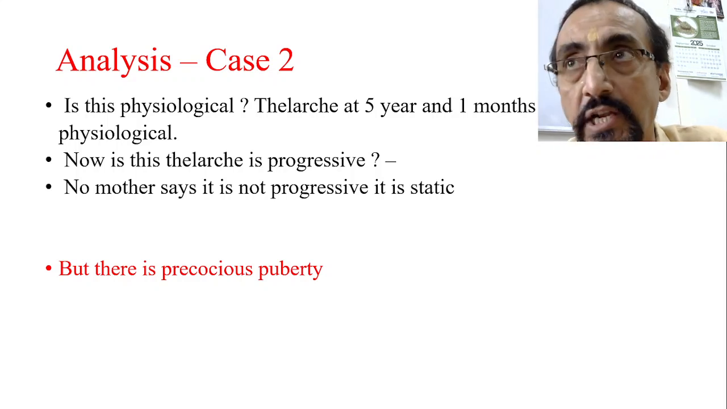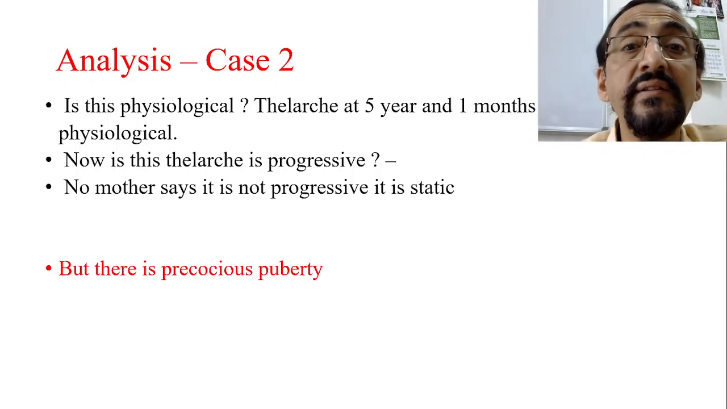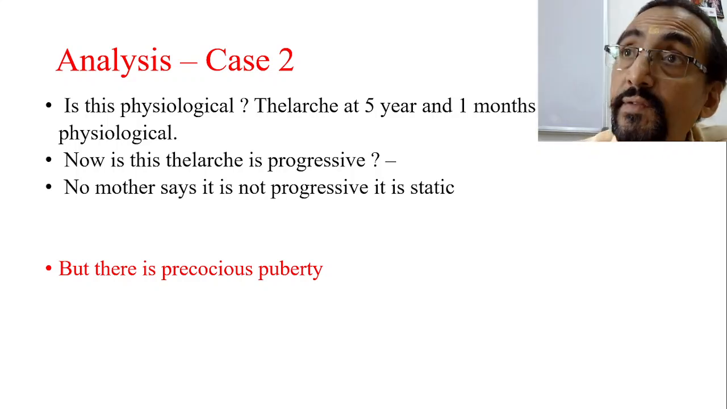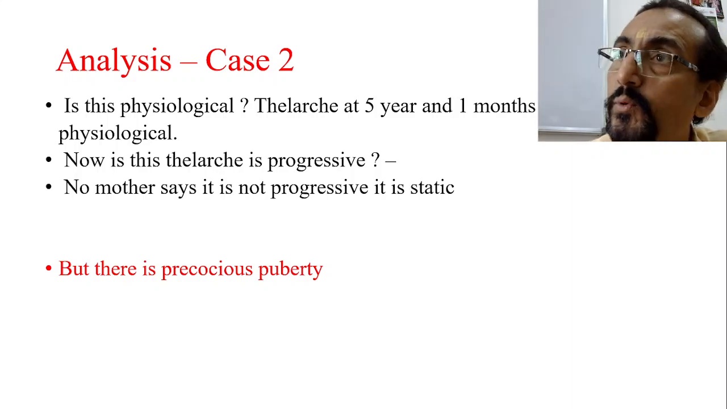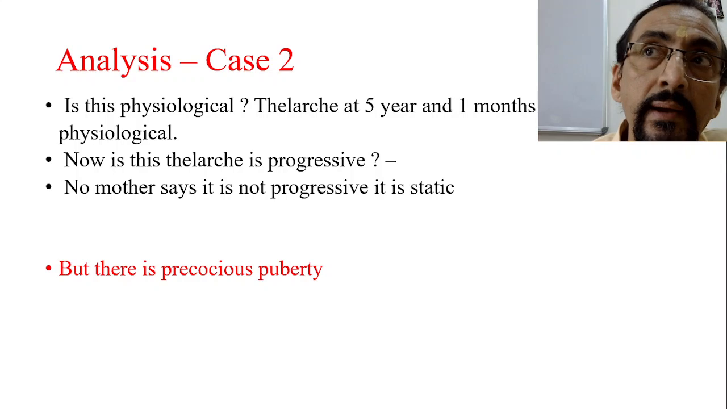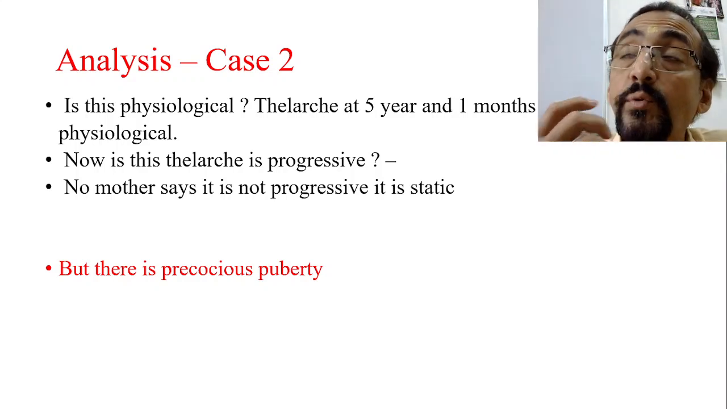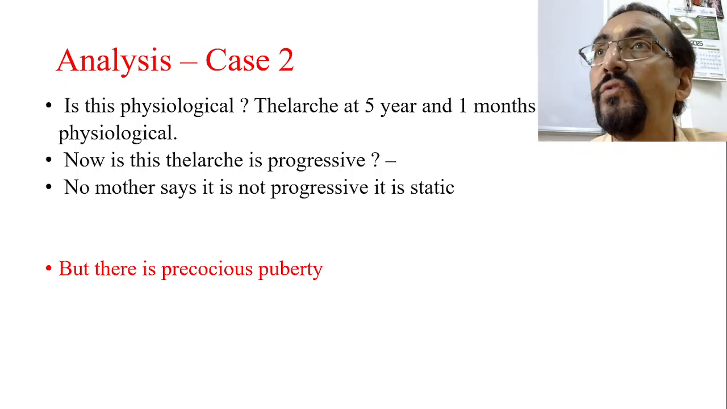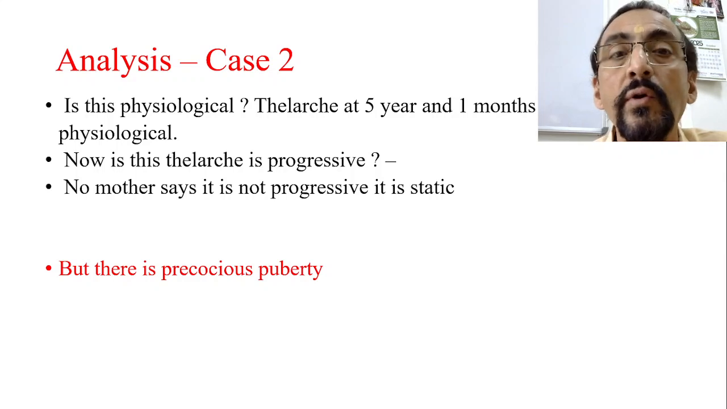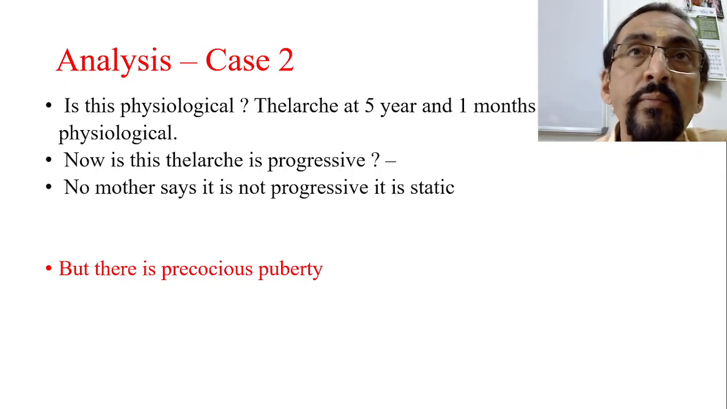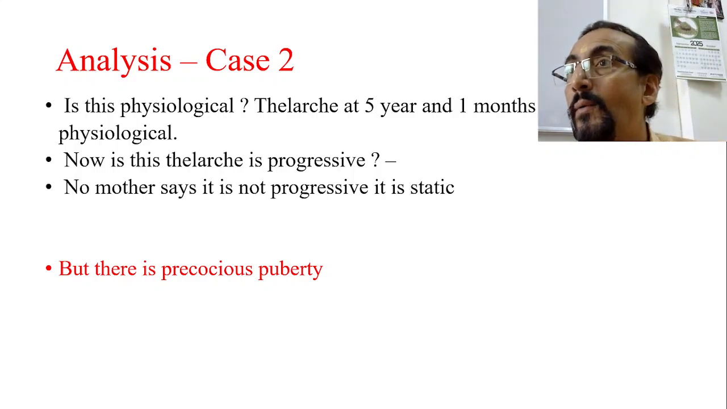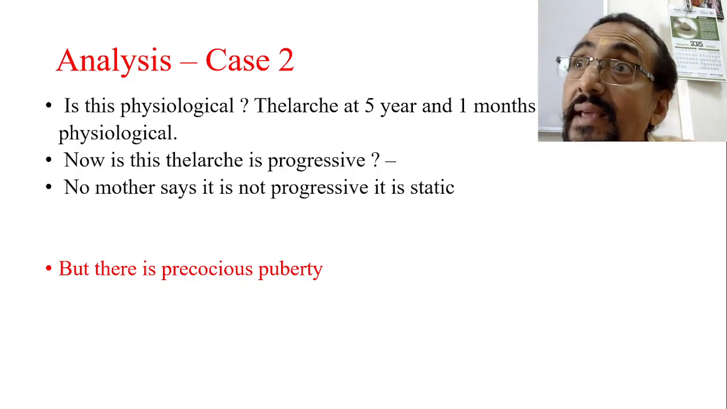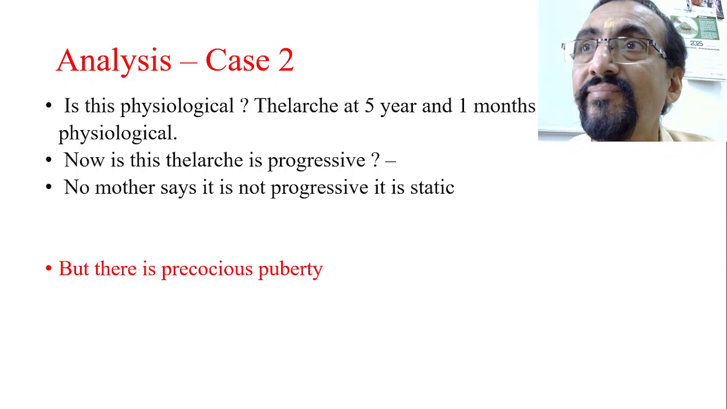So it is pathological. Now, is the telarche progressive? If it is a physiological one, the telarche will be progressive. Once breast development starts, it will progress; it will not stop in between. Okay, so is this telarche progressive? No, this telarche is non-progressive. The mother is telling that it is not progressive and it is static. So now this is a case of precocious puberty.